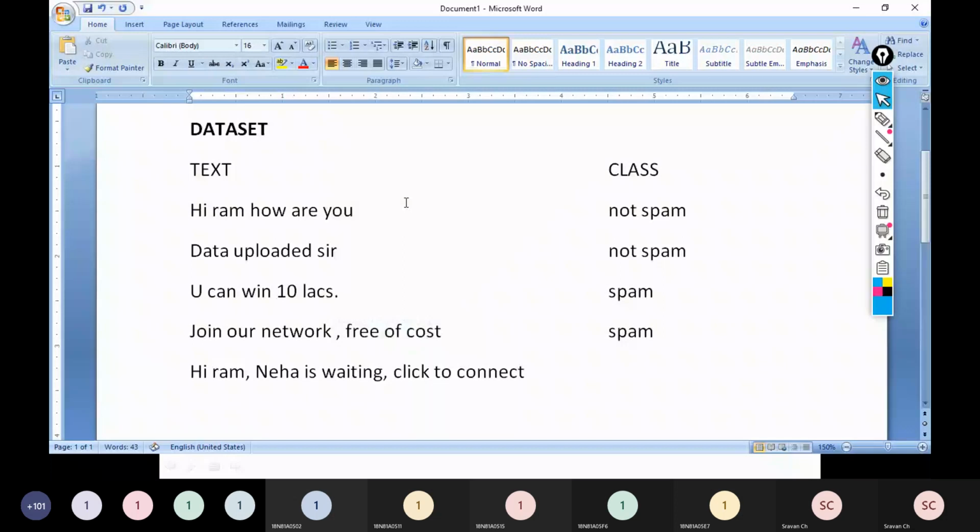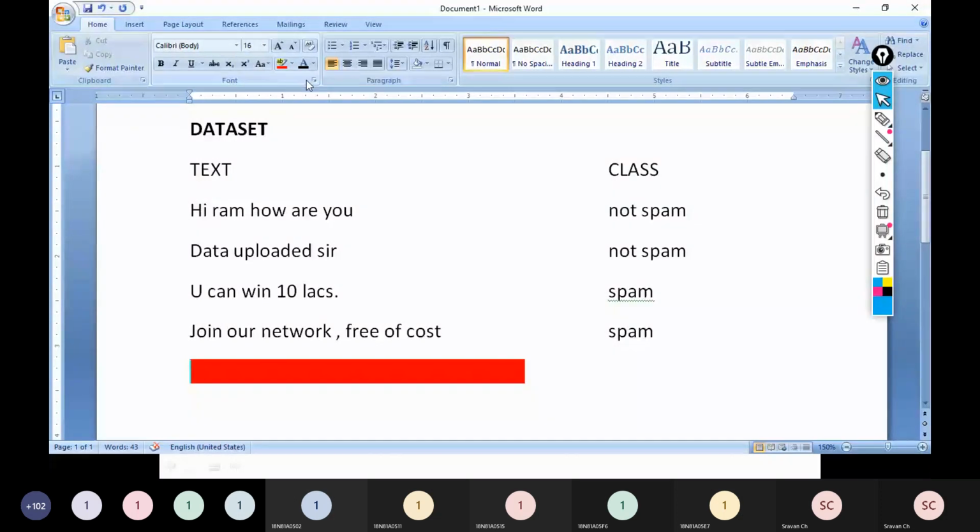So what will happen now? Okay, let me connect. We will see what will happen. Like that, people will try to connect, and most of the time, these kind of messages are very, very dangerous, my dear friends. They are very dangerous. And obviously they are spam only. Right? So here in my data set, I have my data set like this.